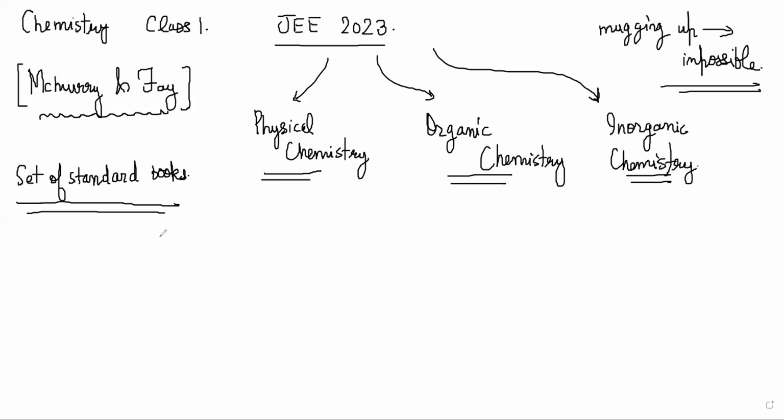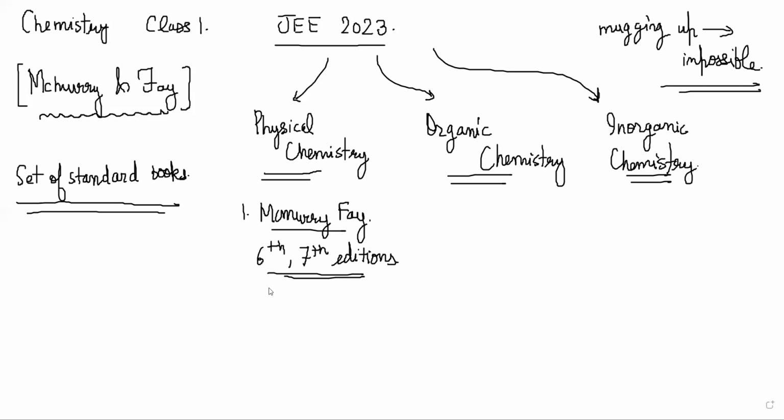So what we will follow is McMurray-Fay for physical chemistry. So you might have the 6th or the 7th edition. Both editions are fine. Doesn't matter. I have the 6th one. Okay. So any of this is fine. And in this McMurray-Fay book, what we will be doing is chapter number 1 to chapter number 18, 19 actually.